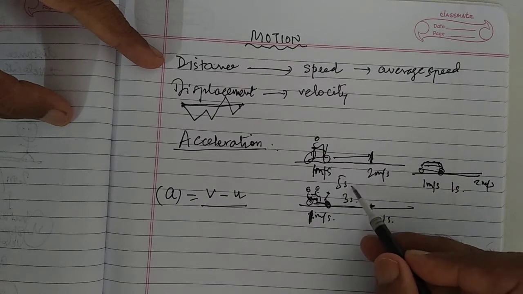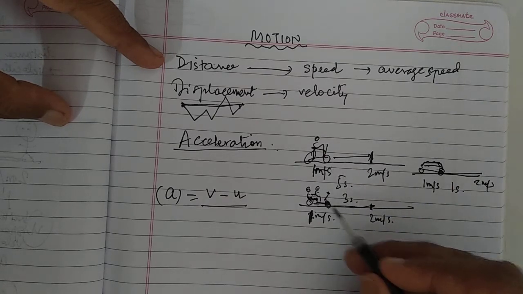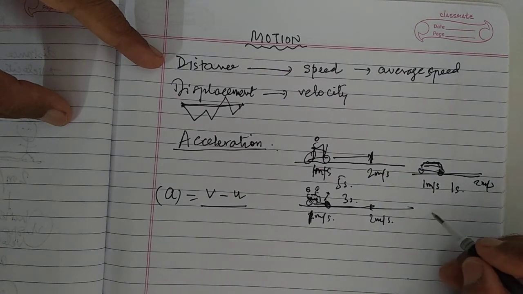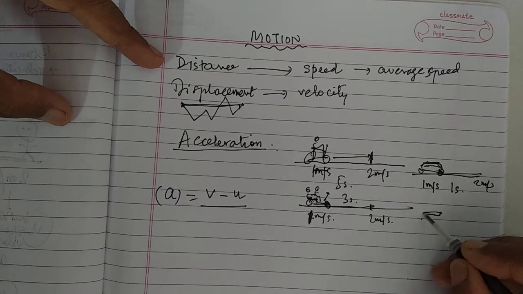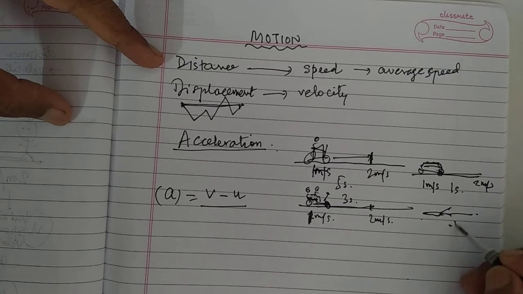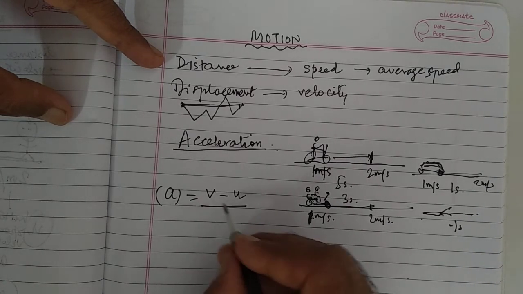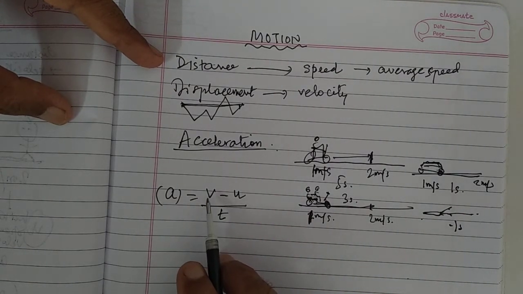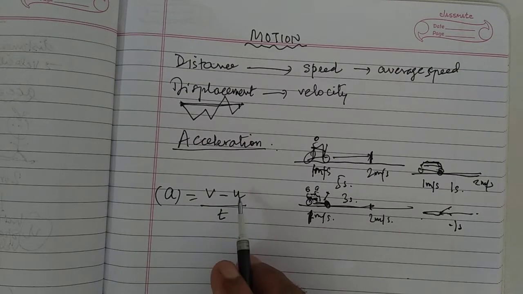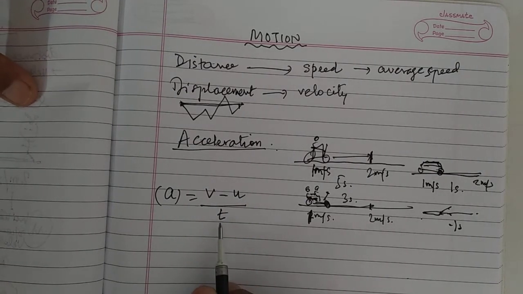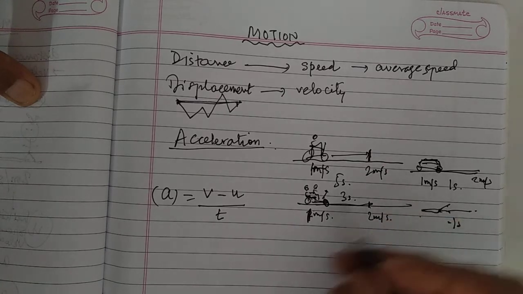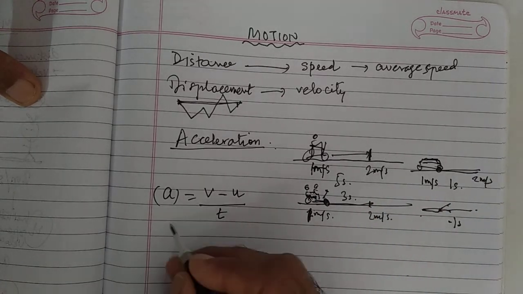On the cycle it is 5 seconds, on the scooter 3 seconds, on the car 1 second, and on a rocket 0.1 second. The initial and final velocities are the same, the time changes. Let us consider the acceleration for each of these four.